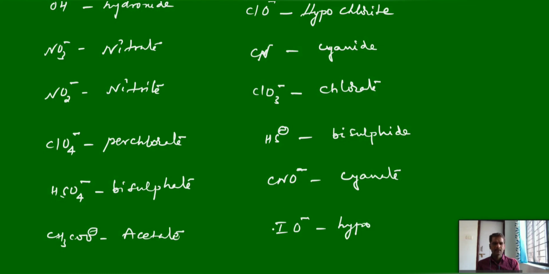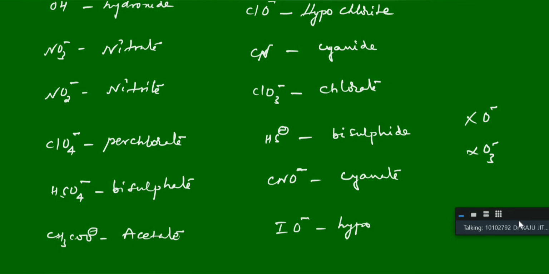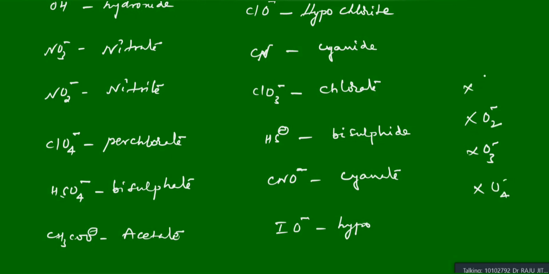Generally XO minus they are called hypo, XO3 minus only halo, you can take XO4 minus per halo, and XO2 minus also.